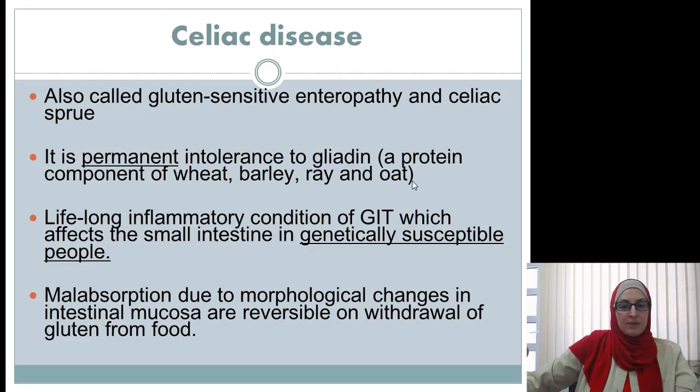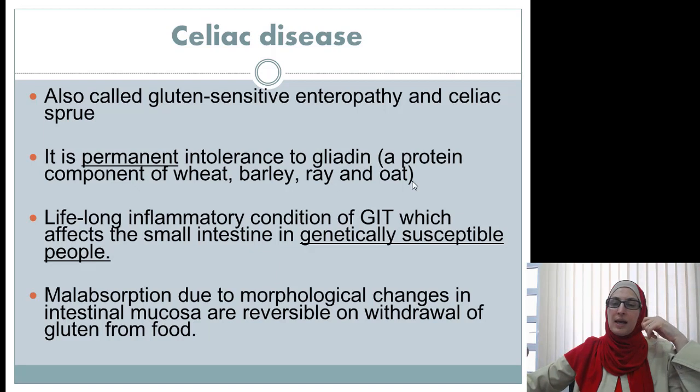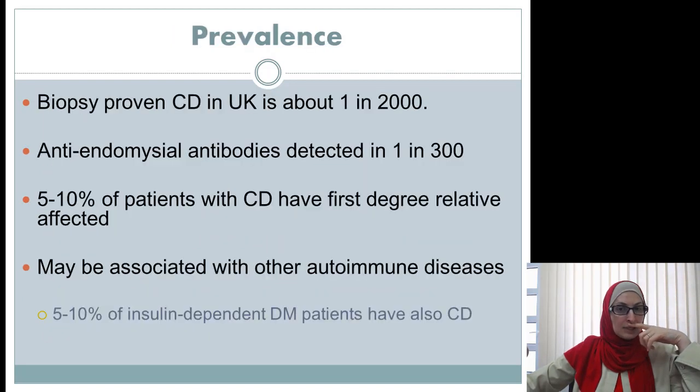Because of that, destruction happens to the intestine, and the patient suffers from malabsorption, diarrhea, and abdominal pain. This condition is really prevalent, and its prevalence has been increasing excessively, becoming more and more prevalent.